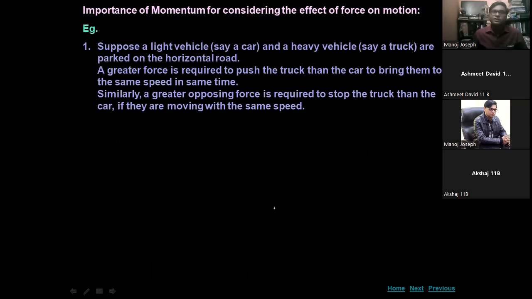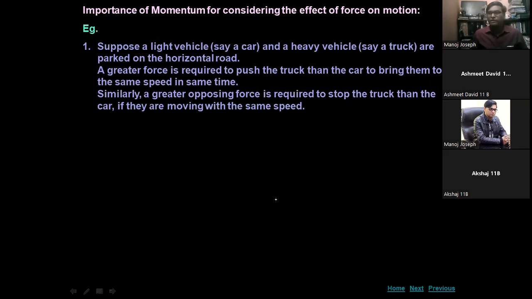Example: suppose a light vehicle like a car and a heavy vehicle like a truck are parked on a horizontal road. A greater force is applied to push the truck than the car to bring them to the same speed in the same time. So greater force is required to bring both of them into motion with the same velocity.